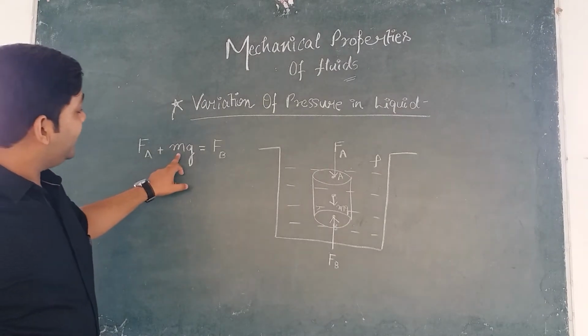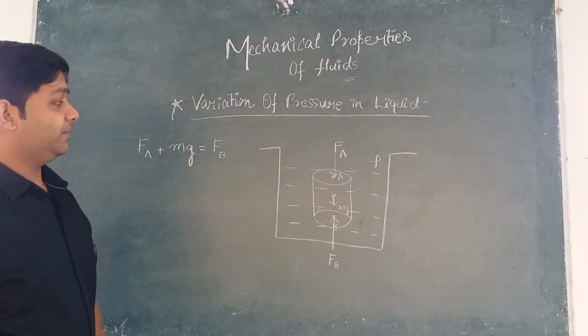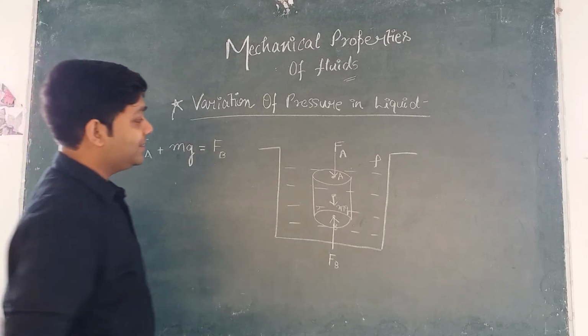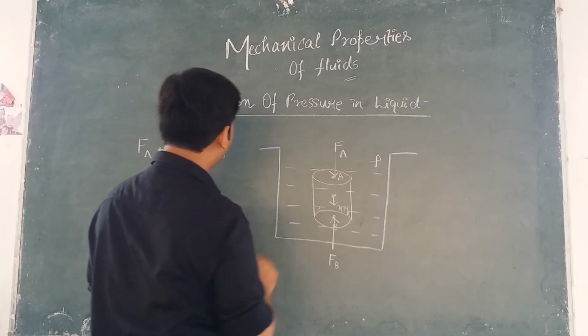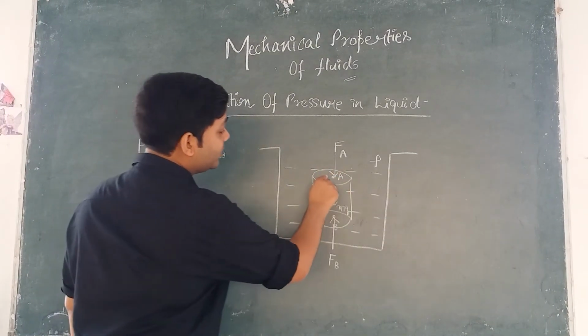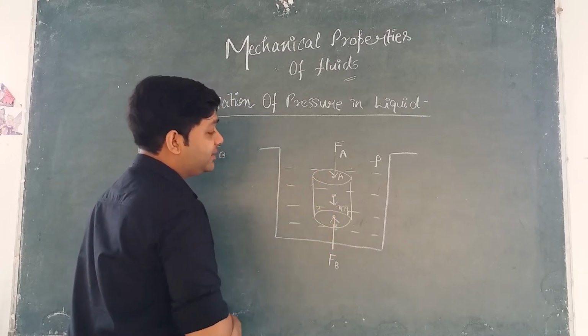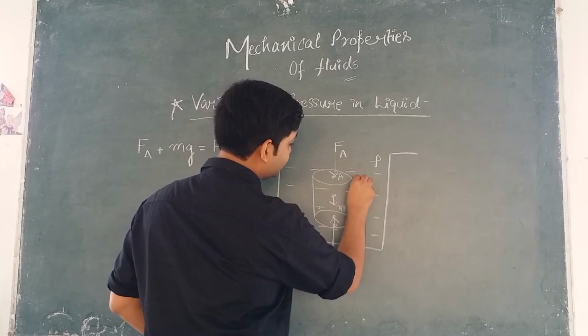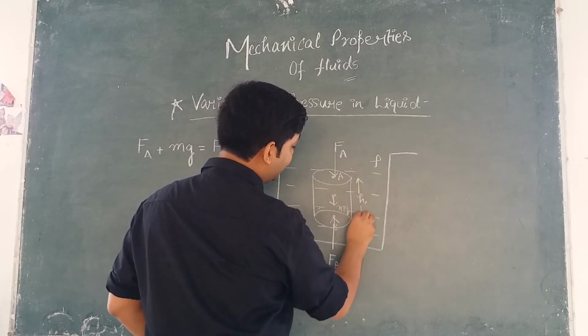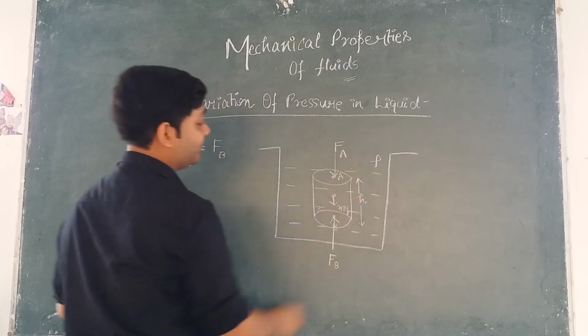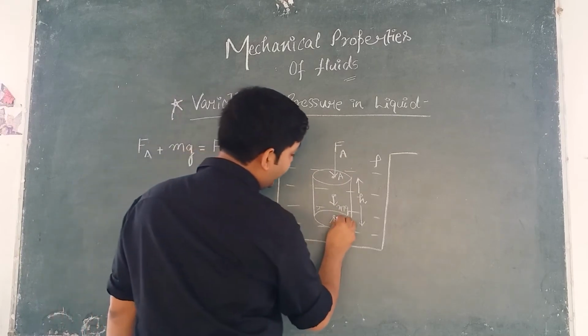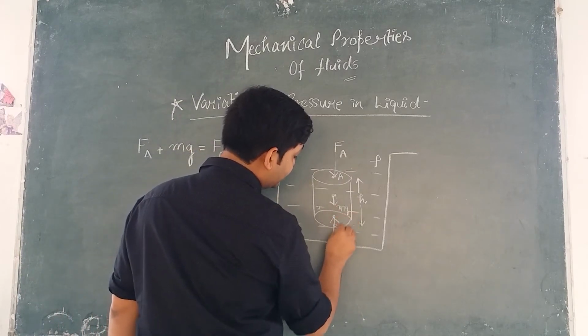Now can you tell me the mass of this cylinder? ठीक है, हम मास सिलेंडर का जो मास है वो जानना चाहते हैं. Suppose the height or the distance between these two points is h. So the height of the cylinder becomes h, right? And let's say the radius of this cylinder is r.